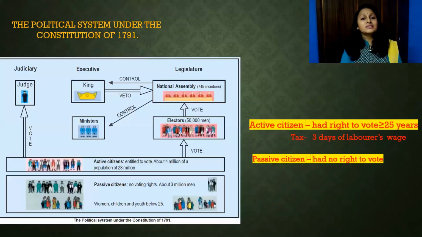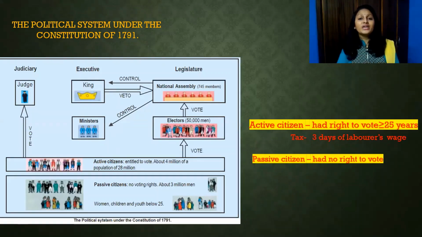And the political system under the Constitution of 1791. Now we will discuss the undemocratic feature here. We can read about two types of citizens: active citizens and passive citizens. Active citizens had the right to vote.